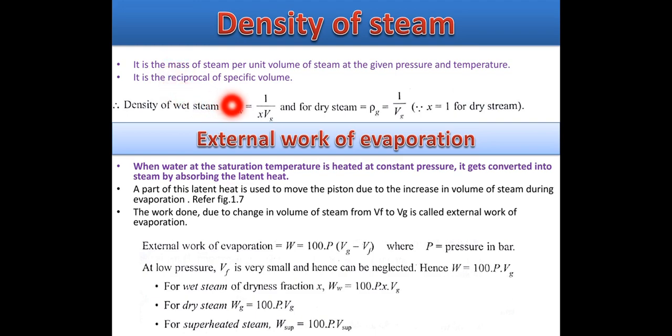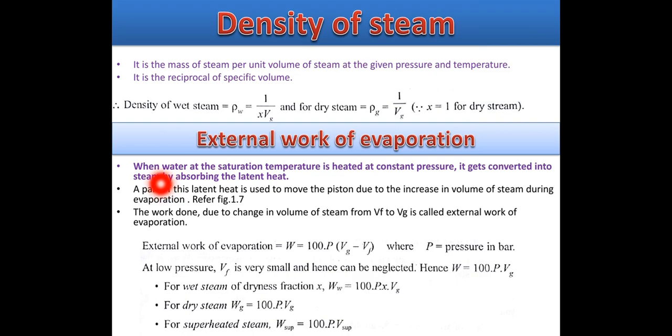So rho w is equal to 1 divided by x into Vg. It is for wet steam. And density of the dry steam is rho g, where rho means density and g stands for dry steam, is equal to 1 divided by Vg. Okay, and for wet steam we consider the dryness fraction, but for the dry steam dryness fraction x is always 1, because there will be no mixture of water plus vapor, only vapor particles are there.